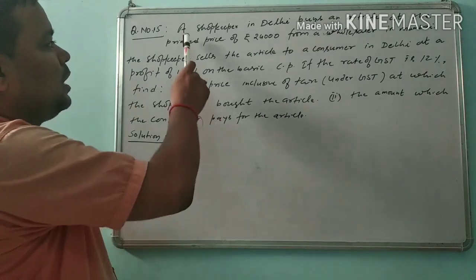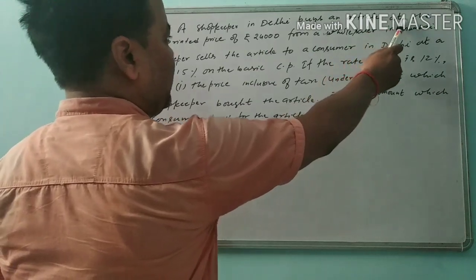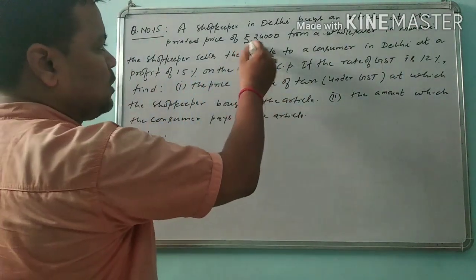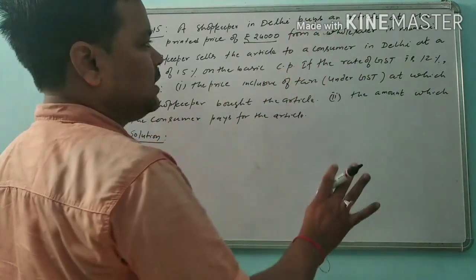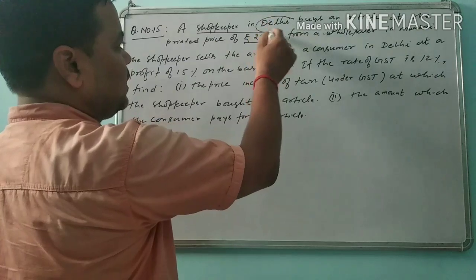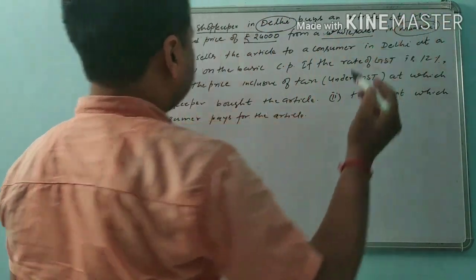In this question, a shopkeeper in Delhi buys an article at the printed price of rupees 24,000 from a wholesaler in Mumbai. Means the shopkeeper is in Delhi and the wholesaler is in Mumbai.